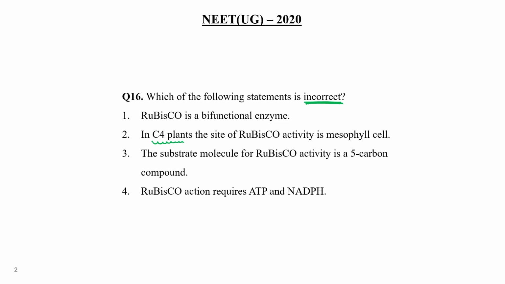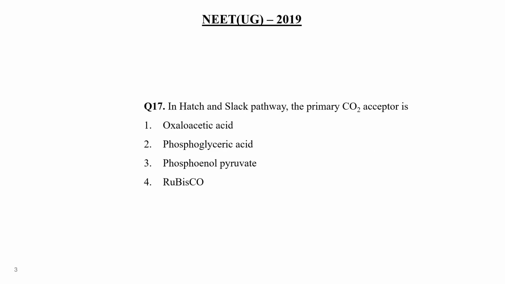So in C4 plants, two types of cells are there, mesophyll and bundle sheath, and the Rubisco activity is involved in the bundle sheath, not in the mesophyll cells, right? Not in mesophyll cells. So this one is the incorrect statement, choice number 2. Clear? Okay. Next question, question number 17.